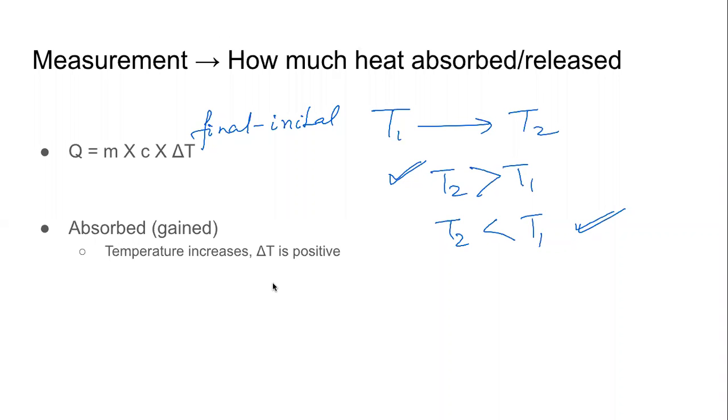If, on the other hand, final minus initial is negative, that means T2 is less than T1. That means heat has been lost, released.